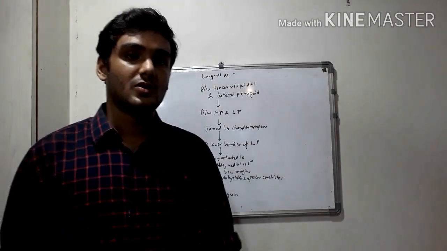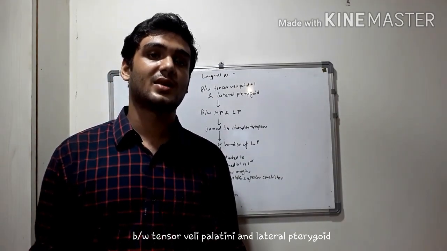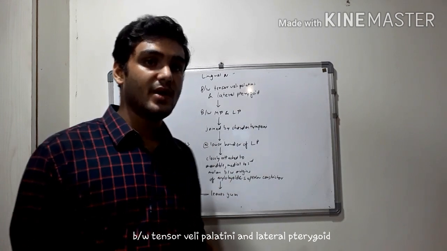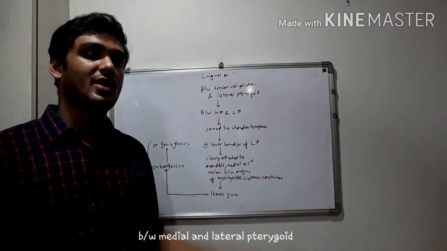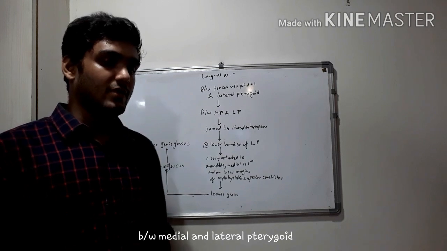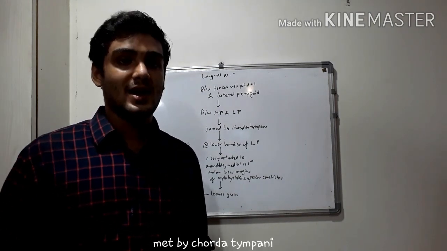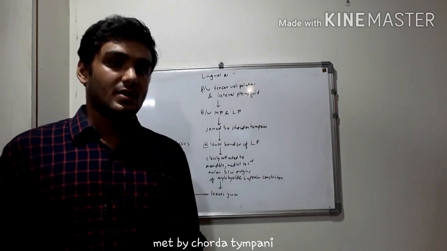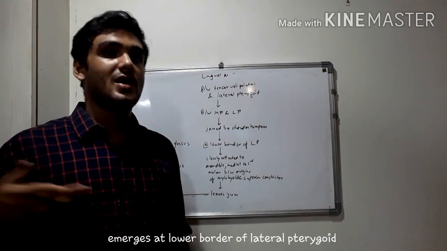So talking about its course. Firstly, it is present between the tensor veli palatini and lateral pterygoid. Then between medial pterygoid and lateral pterygoid. And it is joined by the chorda tympani nerve, which brings the taste, the gustatory and secretomotor fibers. Then it emerges at the lower border of lateral pterygoid.